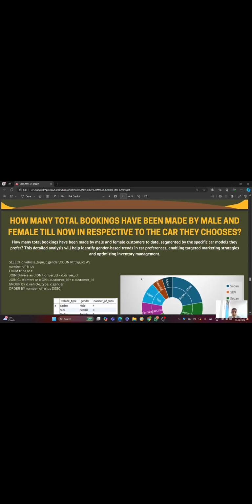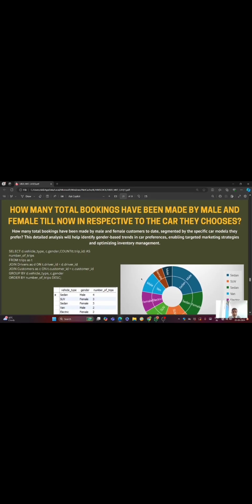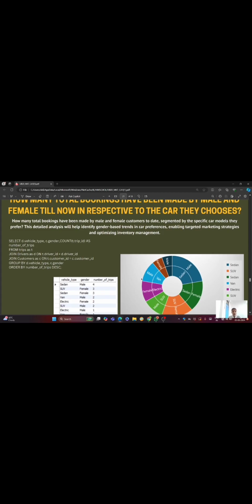How many total bookings have been made by male and female till now with respect to the car they choose? We have to analyze how the bookings were made by male and female customers to date, segmented by specific car models by preference. So we have to select D.vehicle_type, C.gender, count as number of trips.